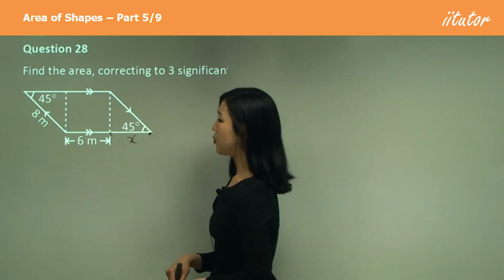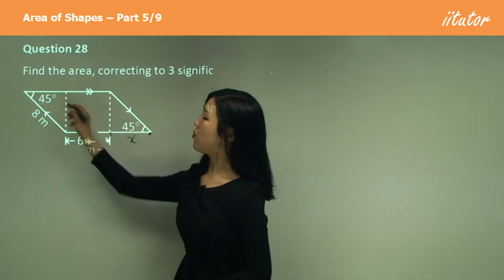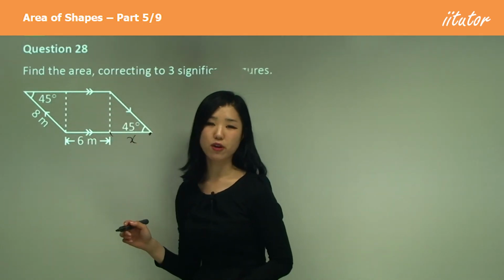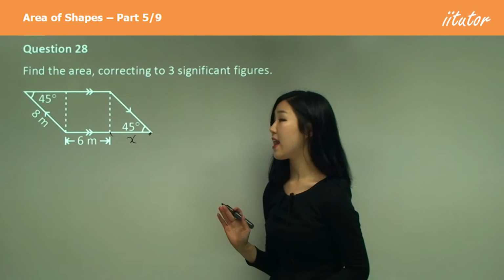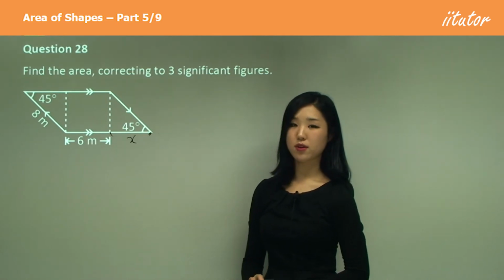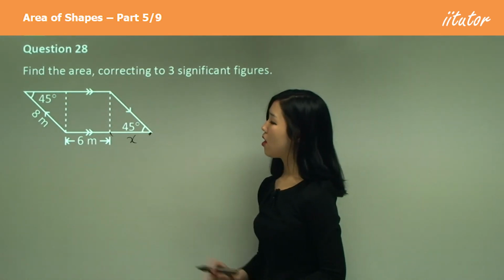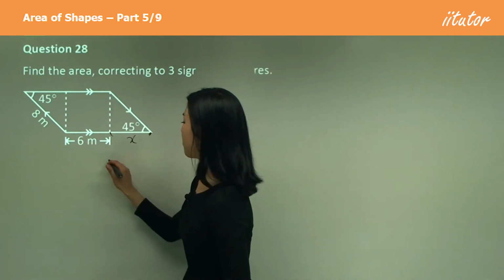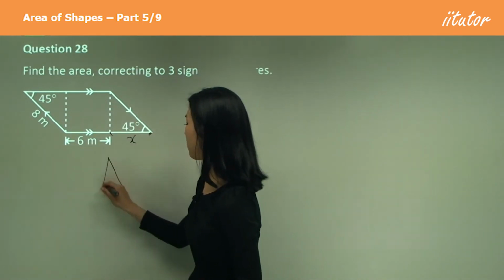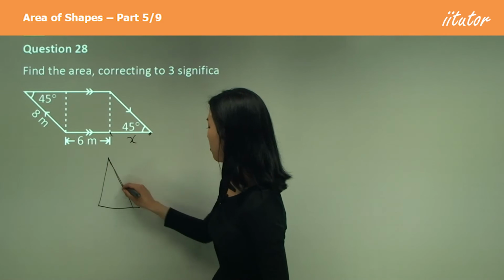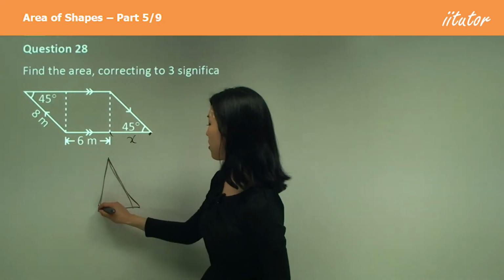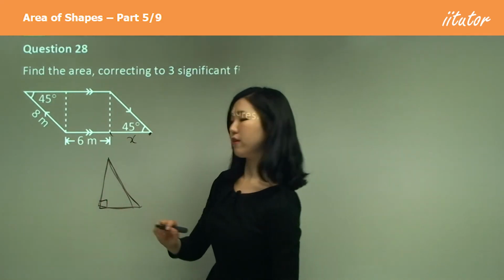Well, the reason why they give you 45 degrees, why do you think they give you that angle? What does that tell us? Well, if I redraw that triangle over here, a little bit bigger. Sorry, I'm not good at really drawing. So that's a right angle, isn't it?